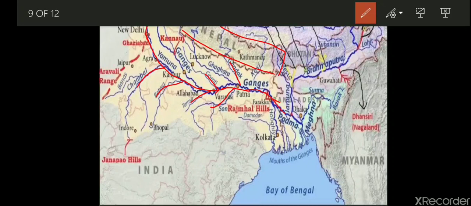After that it moves eastward, then it is joined by the Brahmaputra. Brahmaputra comes from this area, then it is joined here, and then Meghna, you can see here the Meghna river, then it moves to the Bay of Bengal. The water from the Ganga and Brahmaputra flows into the Bay of Bengal, and the delta which is formed over there is the Sundarban Delta. Now, why has it been called Sundarban? The Sundarban Delta derives its name from the Sundari tree, which grows well in marshy lands, and it is the world's largest and fastest growing delta. It is also the home of the Royal Bengal tiger.